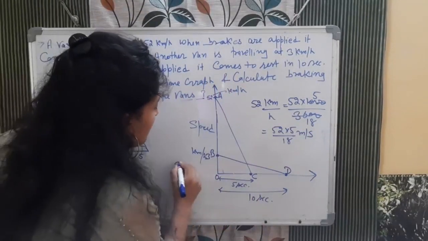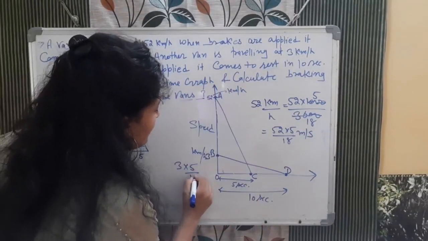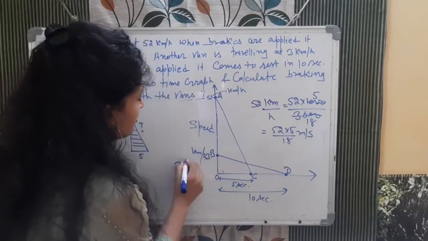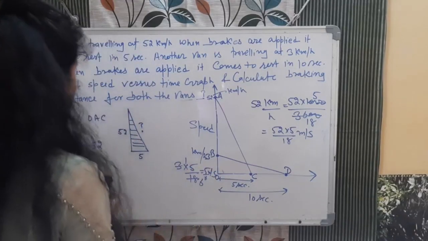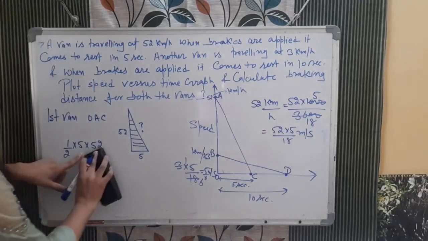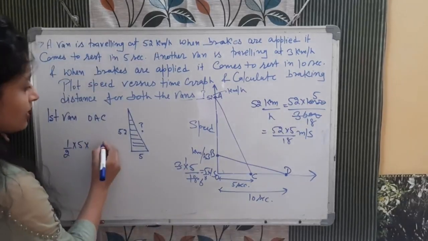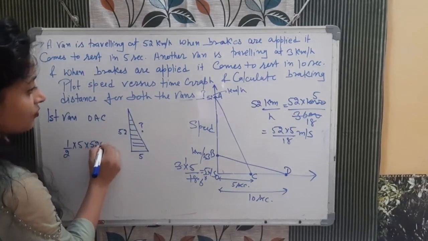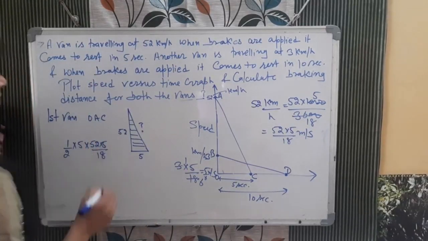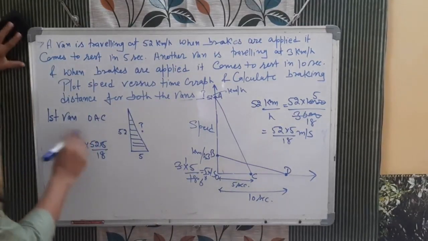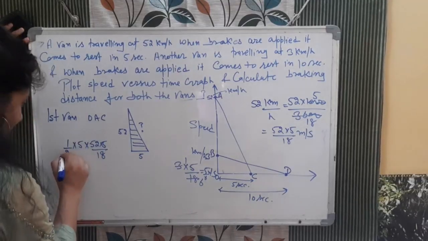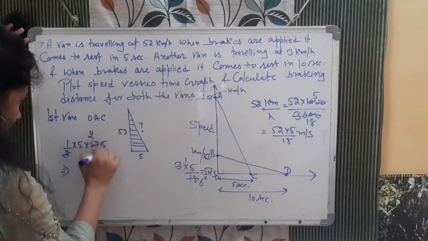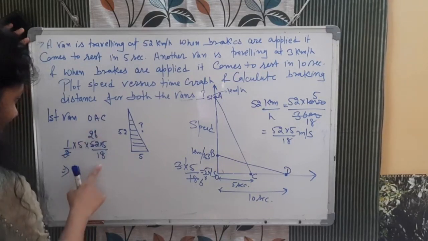Second, 3 kilometer per hour, 3 into 5 by 18, so it will be 5 by 6 meter per second. Now, half into base into height, so in place of 52 we will write 52 into 5 by 18. This is the area. Now just multiply; if something can be cut, cancel it. So 26, and now it will be.